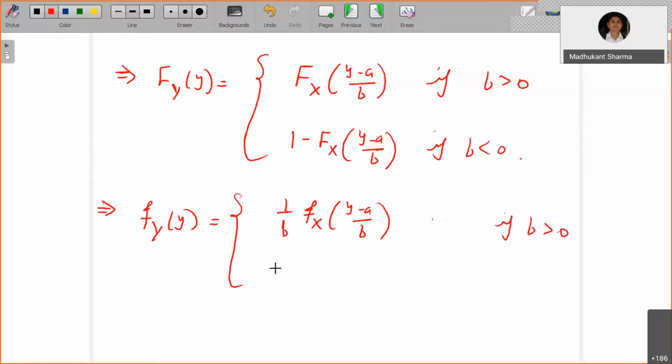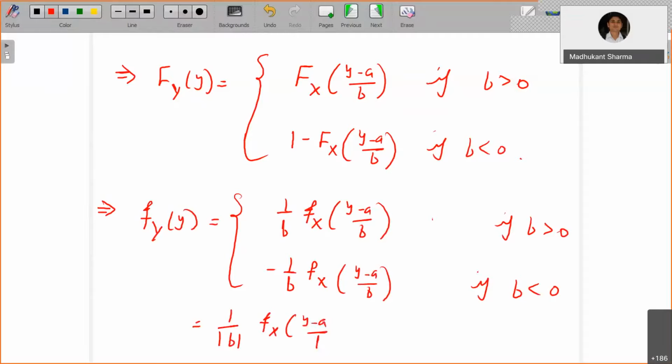Okay, and another is minus 1 by b fx of y minus a by b if b is less than 0. So I can combine these two, because fx of y minus a by b is the same thing in both cases, only 1 by b and minus 1 by b differ. So I can write it as 1 upon mod b times fx of y minus a by b. So both cases will be included here.